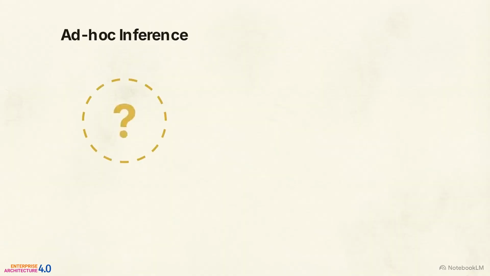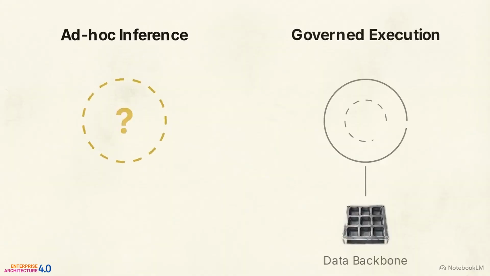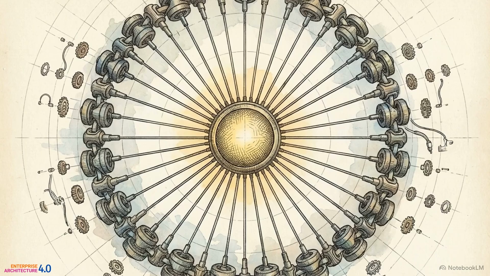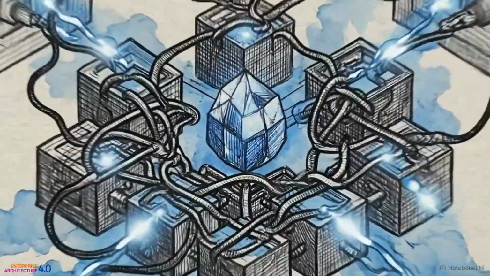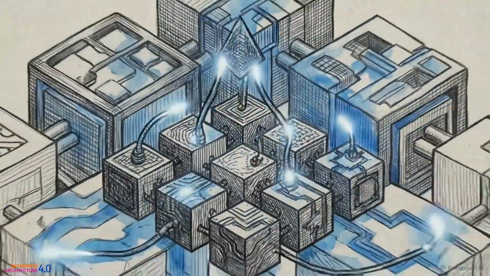Instead of agents inferring meaning ad hoc during runtime, meaning is explicitly declared in the backbone. Every agent, protocol, and control gateway draws from the exact same definitions, rules, and historical evidence. It operates not as passive storage, but as the active, governed memory and semantic execution fabric of the entire system.